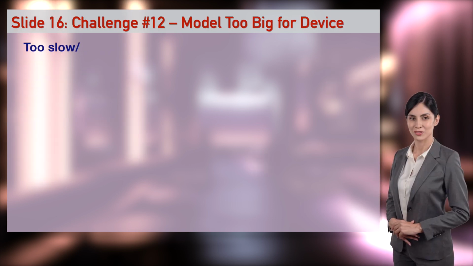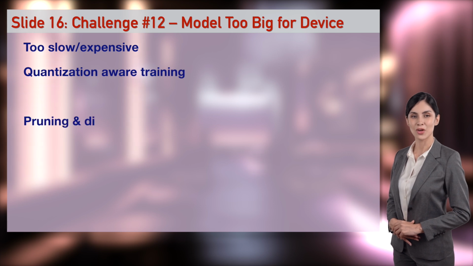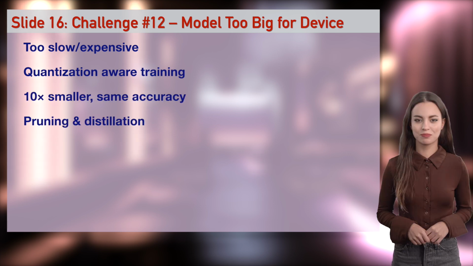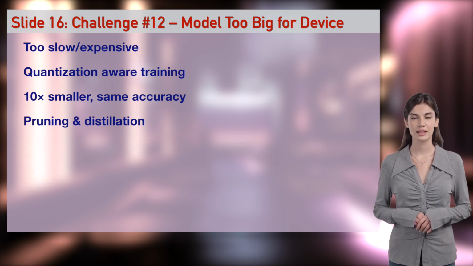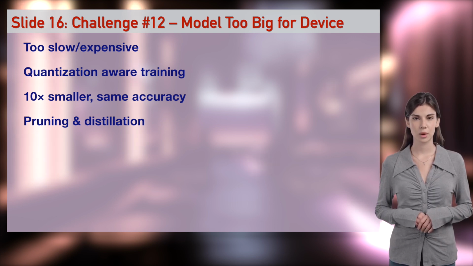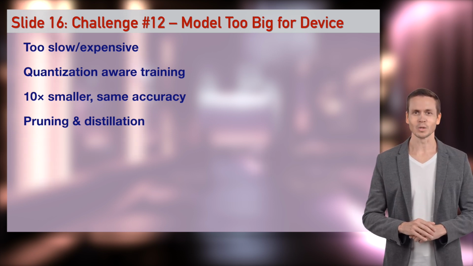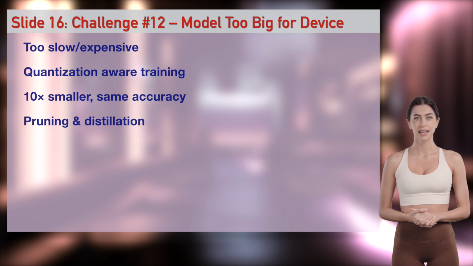Your beautiful model is 300 megabytes, crashes on phones and costs $100 a month to serve. My first mobile app took 8 seconds to load. Users deleted it. Quantization, pruning, distillation reduce size 10 times with less than 1% accuracy loss. I'll quantize the day 85 model from 120 megabytes to 12 megabytes live. Ethan, make me lightweight and fast.